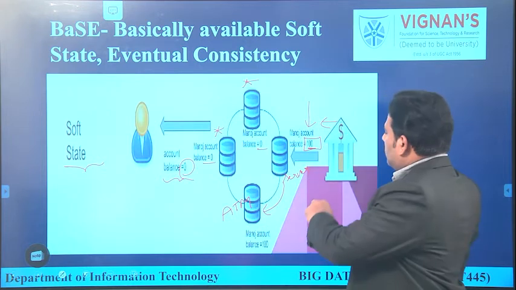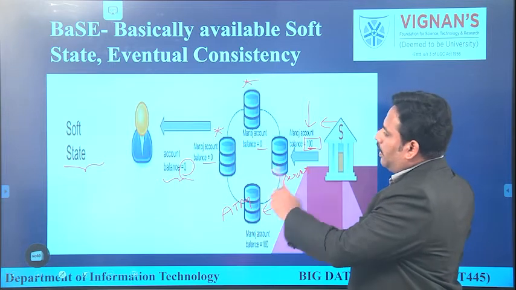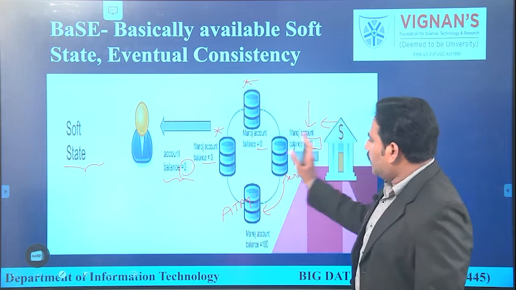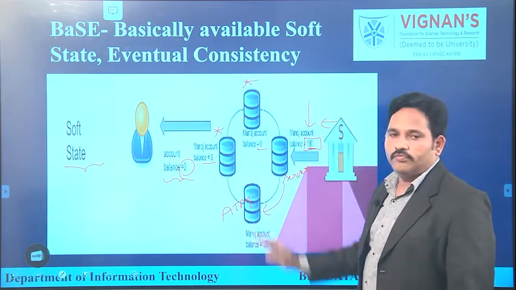Soft state means that from the origin of the transaction to the end user level node, updating the record or the data will require some microseconds or milliseconds of time.